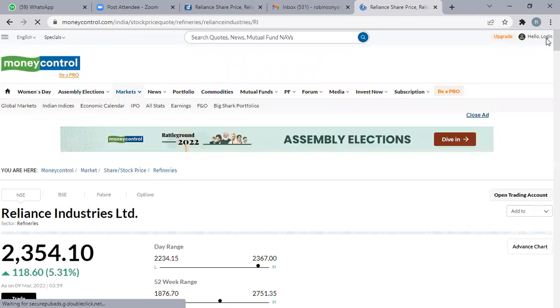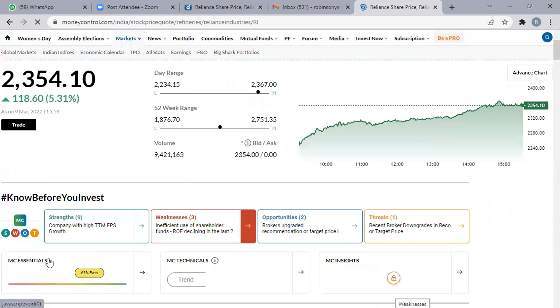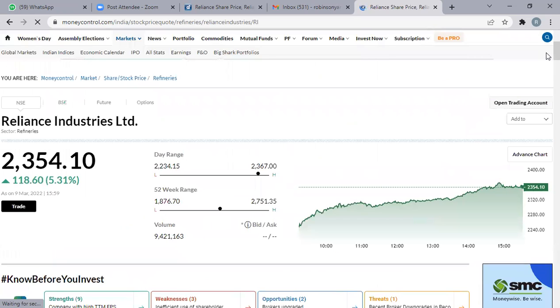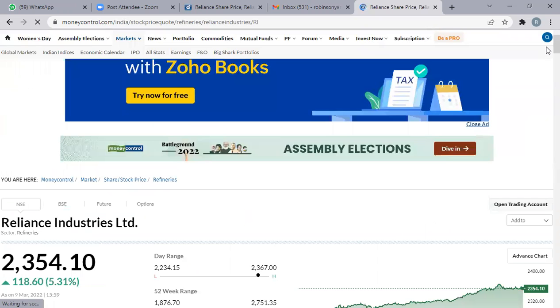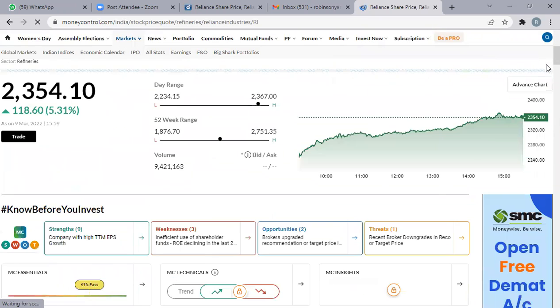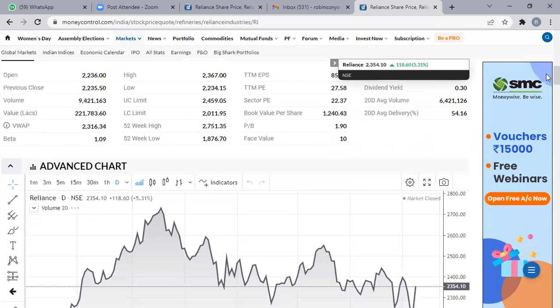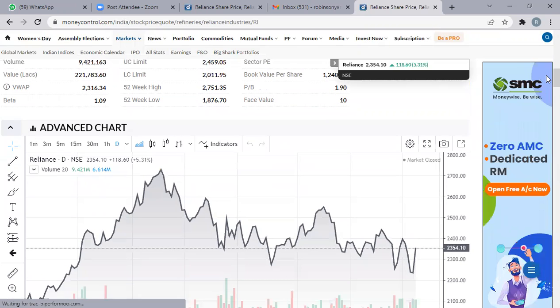Reliance Group is already gone, headed by Anil Ambani. The Reliance Industries share price is 2,353 rupees. Today it has jumped around 118 rupees, a 5% jump. And if you come down here, you have the chart.